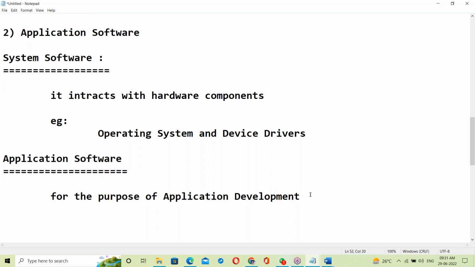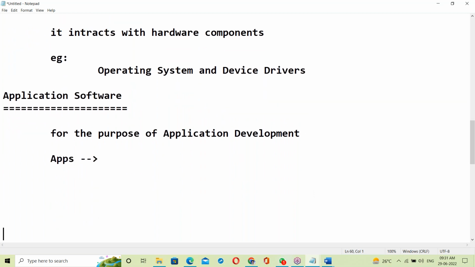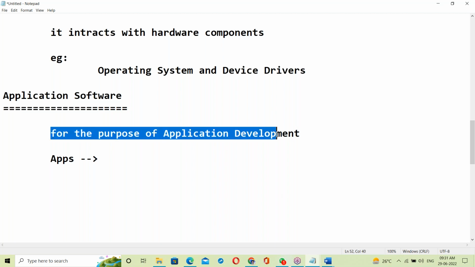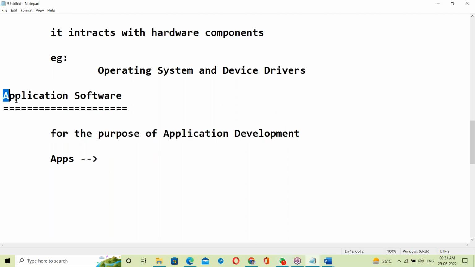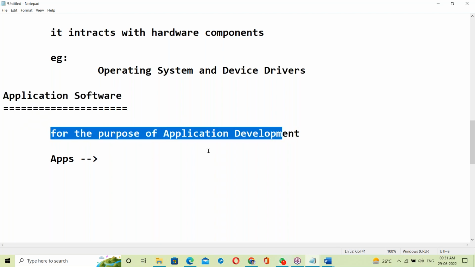This is for the purpose of application development. In our daily life we are using many applications, right? Can you tell me some examples?